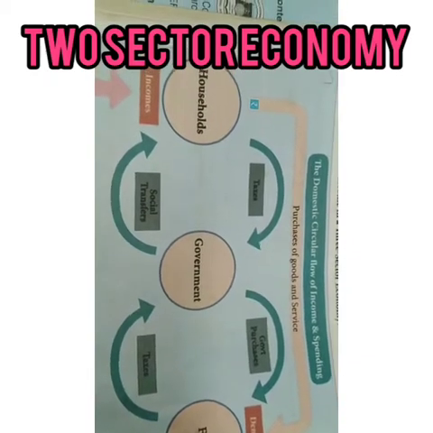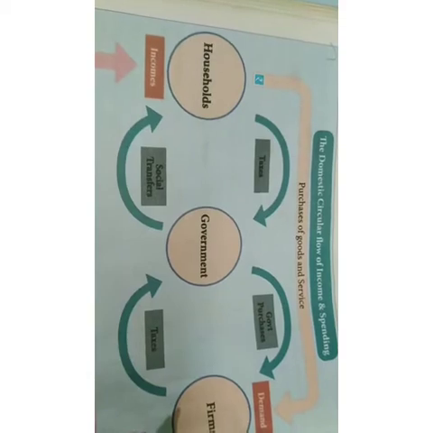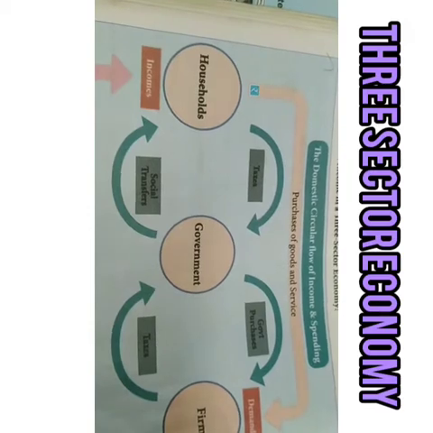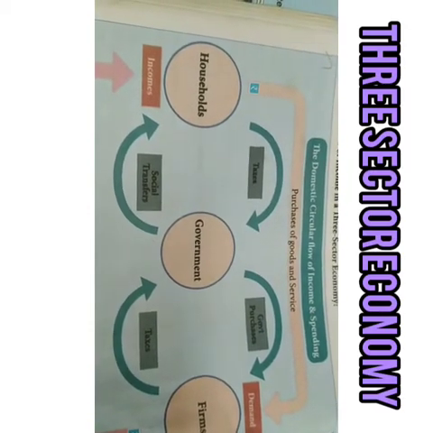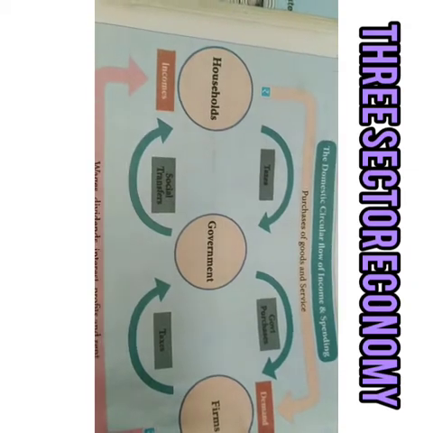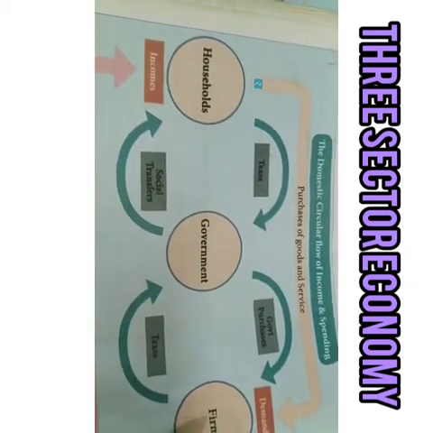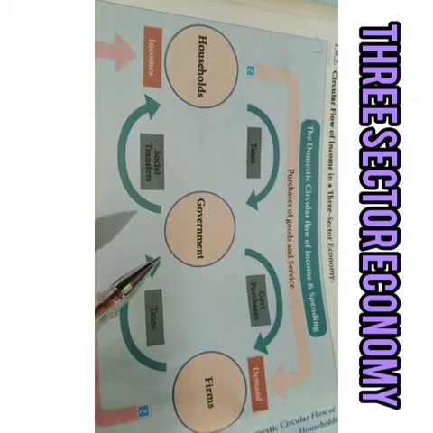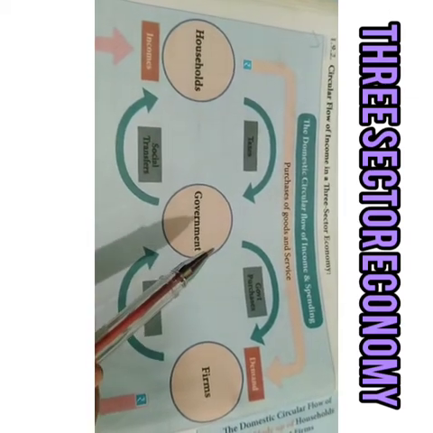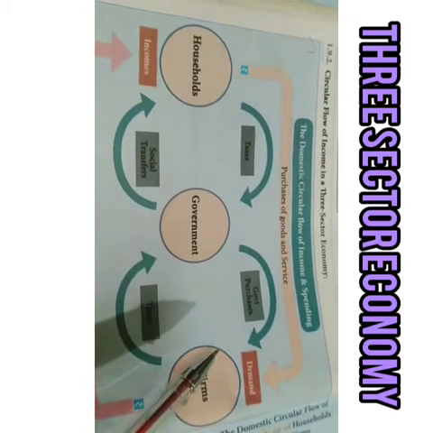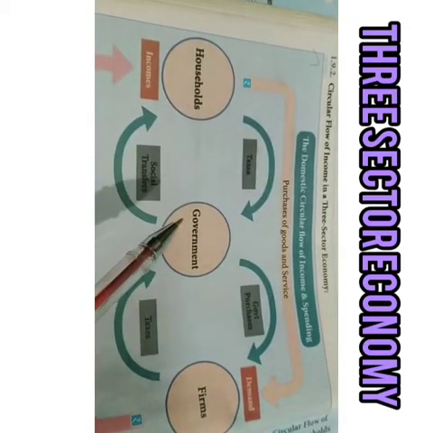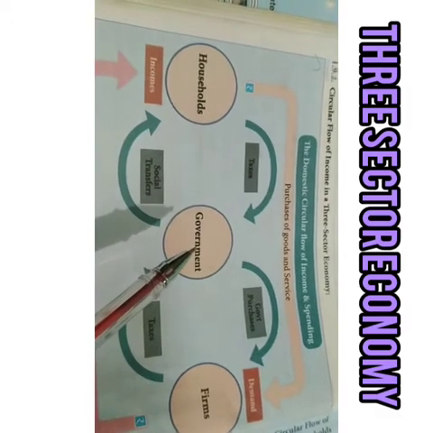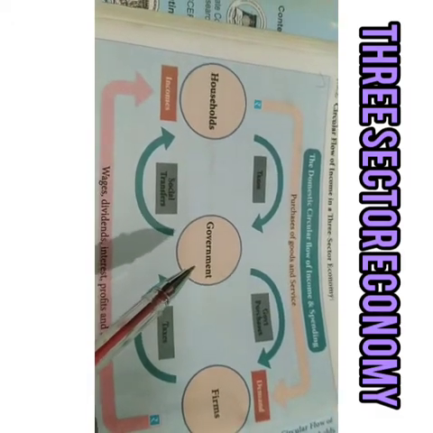Second model of economy, circular flow of income in a 3 sector economy. In addition to households and firms, it includes the government sector, making the three sector model. Government levies taxes on households and firms. Government purchases goods and services from firms and receives factors of production from households, that is land, labor, capital, and organization.